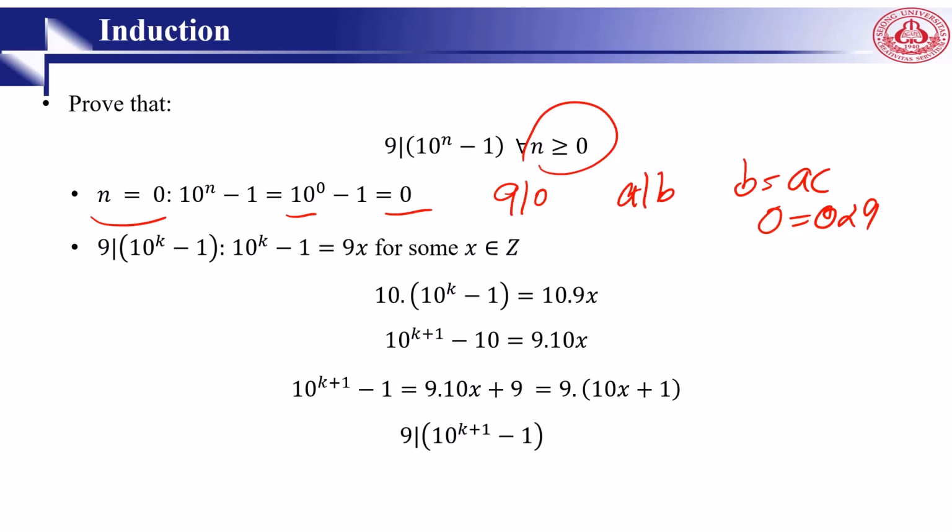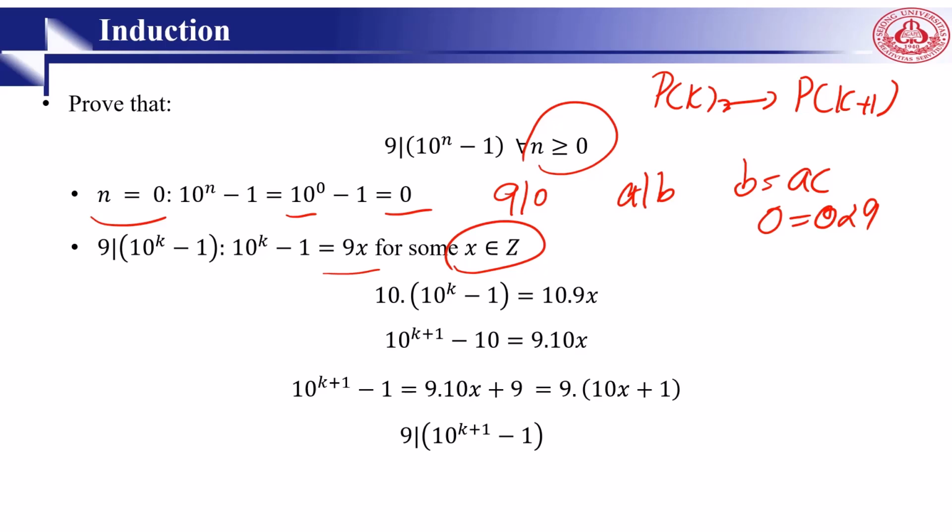Suppose the statement holds for all values of n up to some k. We need to show that if it's okay for k, then it's okay also for k plus 1. This is the inductive step. Because 9 divides 10 to the k minus 1, we know that 10 to the k minus 1 is equal to 9 times some x, right? We said consider x belongs to Z.